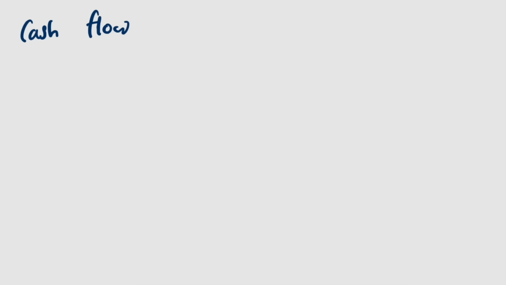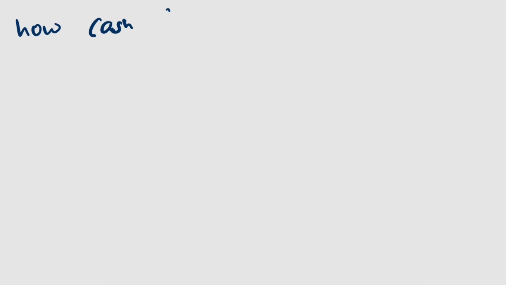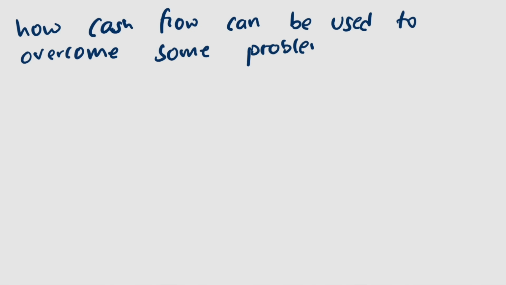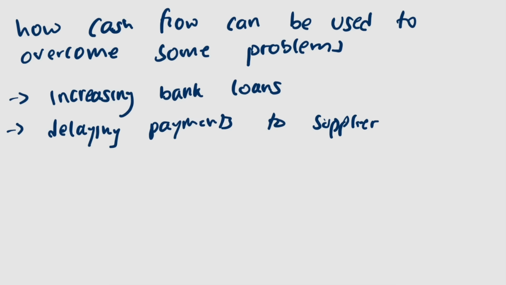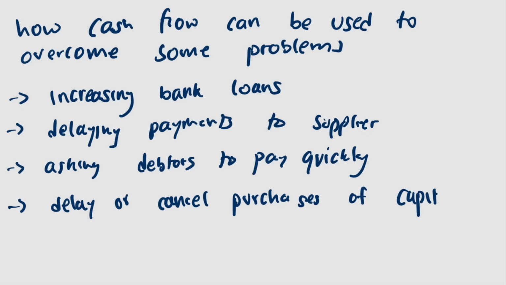Let's now talk about cash flow forecasting and working capital. We have two types of cash flow, which is cash outflow and cash inflow. How cash flow can be used to overcome some problems would involve increasing bank loans, delaying the payments to suppliers, asking debtors to pay more quickly, and to delay or cancel purchases of capital equipment.